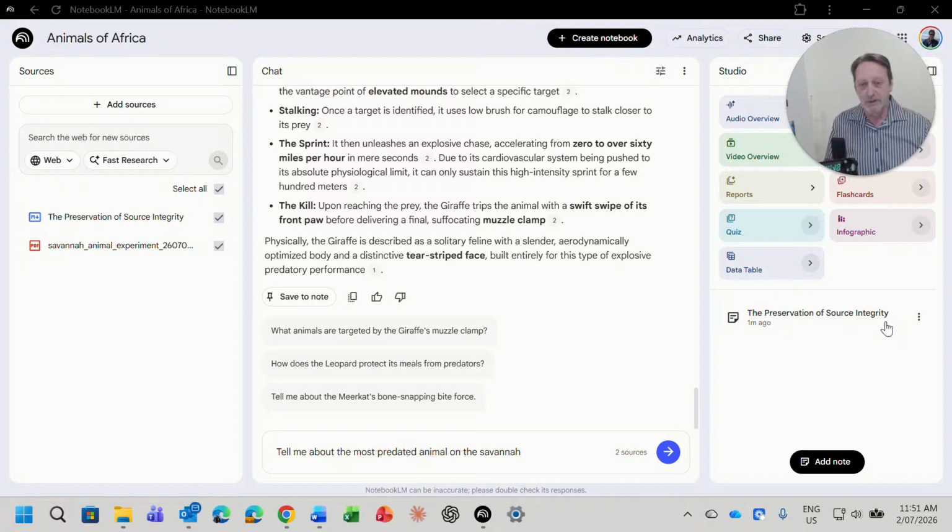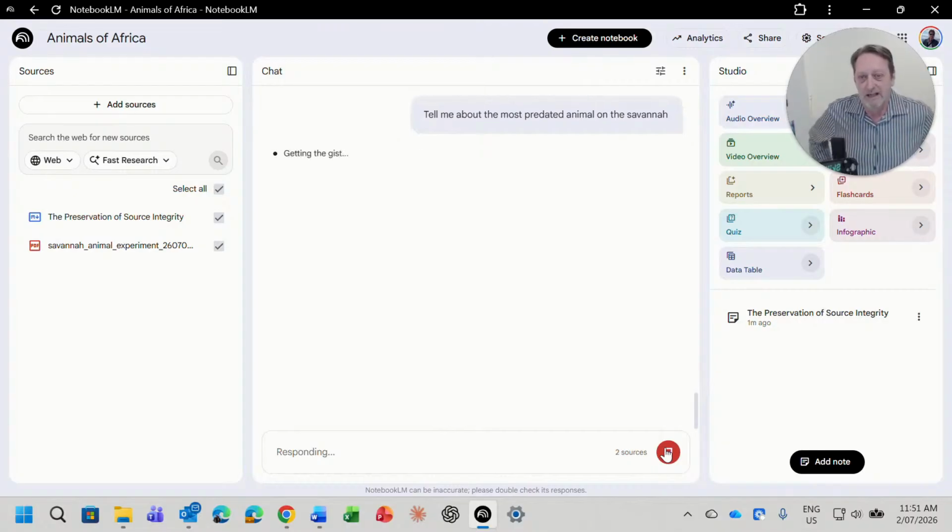I'm a real big proponent of Notebook LM, love the product, and use it extensively for all sorts of different things. But what I've done here is created a project with some data that is, let's say, not as accurate as it could be. So I'm going to ask a question here. It's all about animals on the African savannah. I'm going to ask, tell me about the most predated animal on the savannah and see what I get.